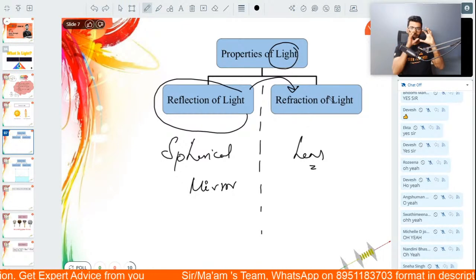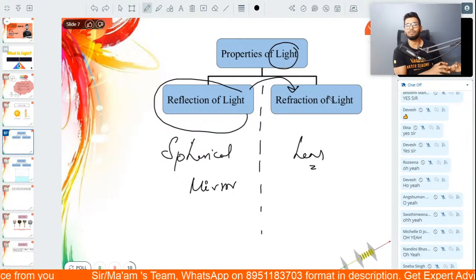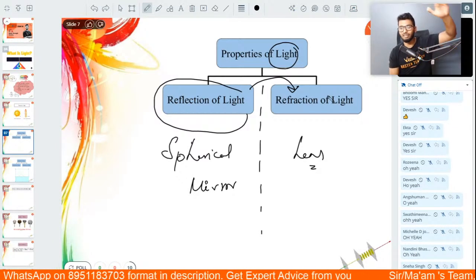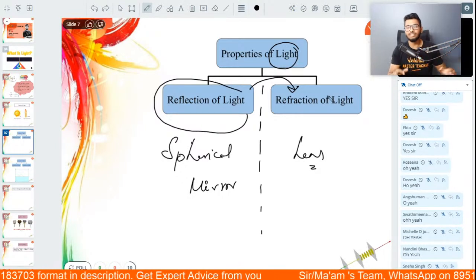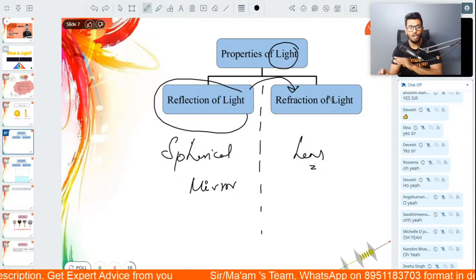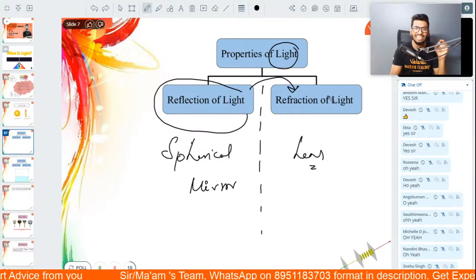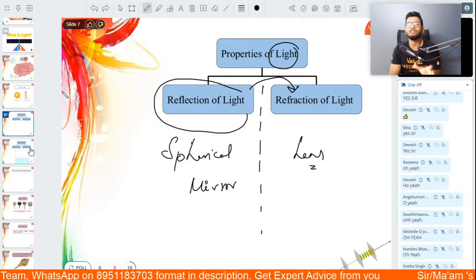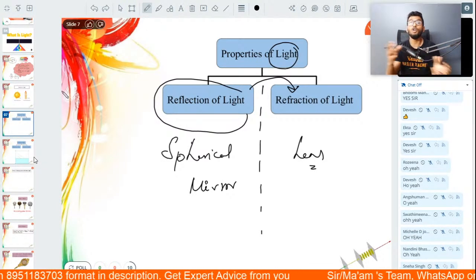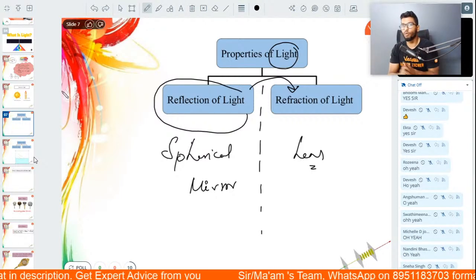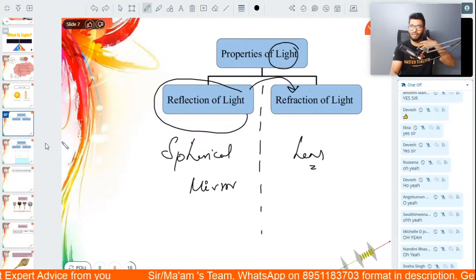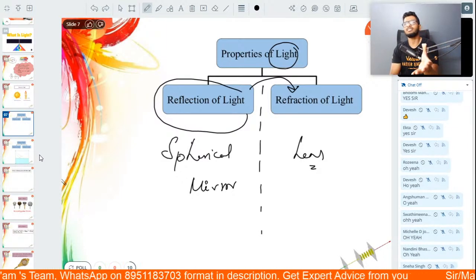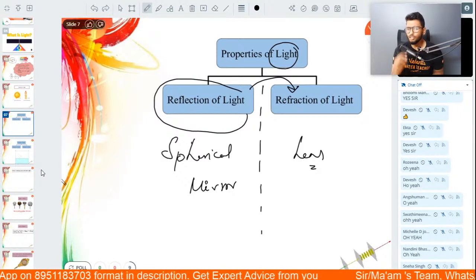Getting it? So if you understand the first half of this chapter, you can literally do anything and everything in this chapter, be it refraction, be it reflection. From ray diagrams to numericals, you'll easily be able to solve everything if you understand the first part of the chapter. So it's very, very important to listen very carefully, as you're going to have a lot of questions from light in your board exams as well. If you're studying just for the sake of boards, this one's for you guys. So what is reflection and what is refraction? Let's talk about that also.